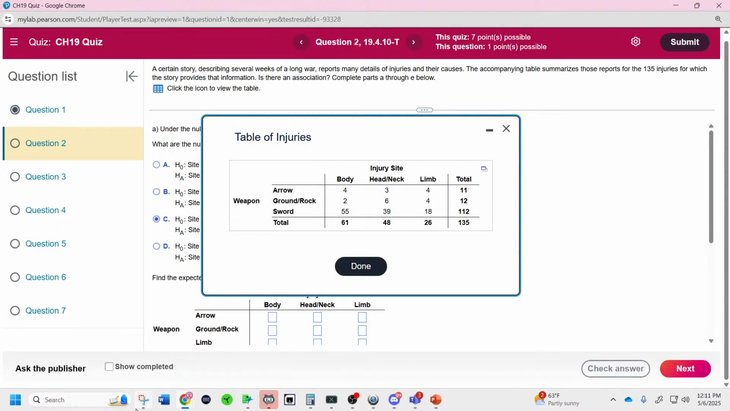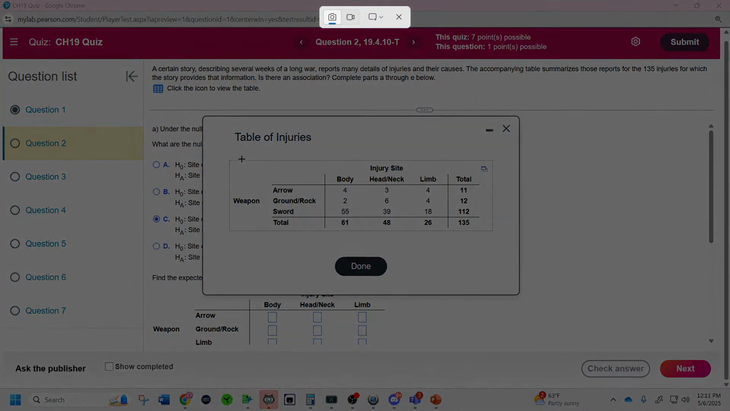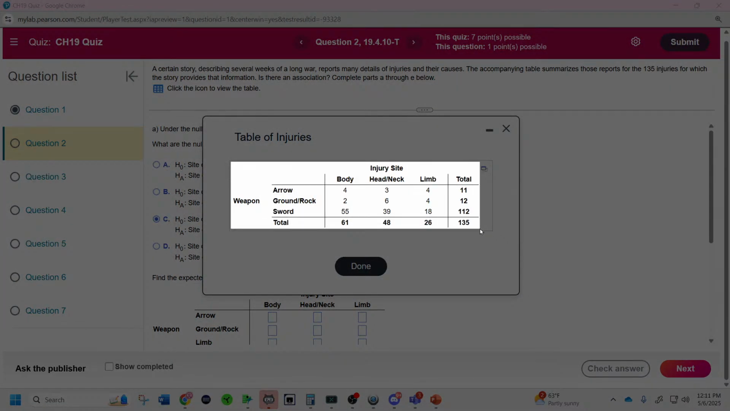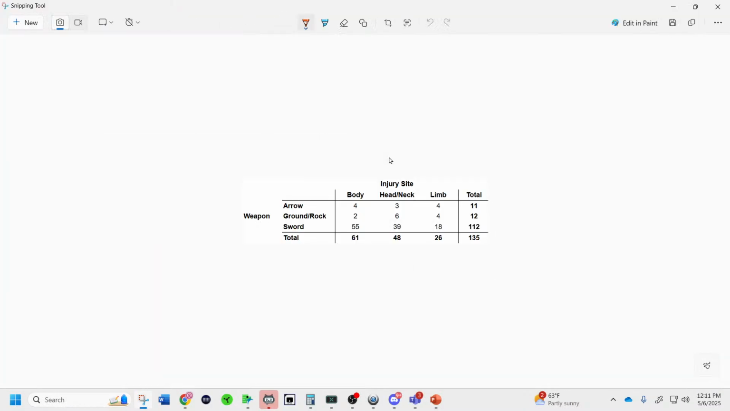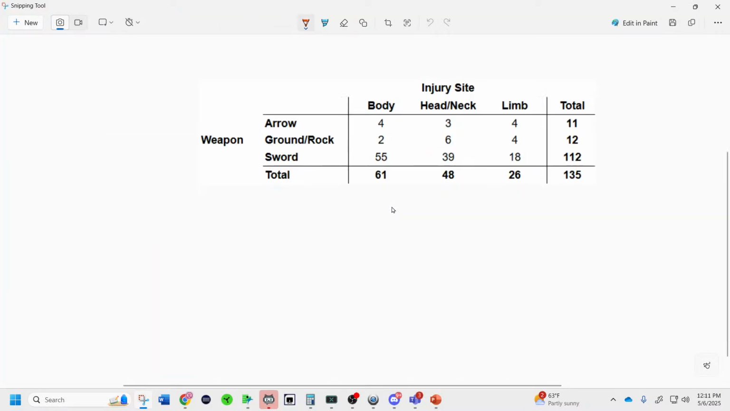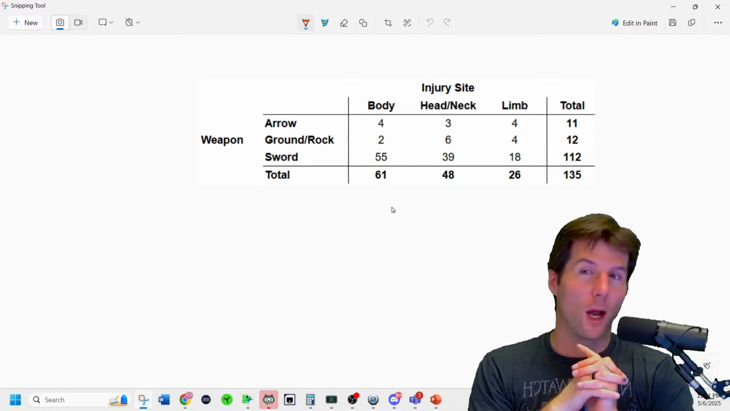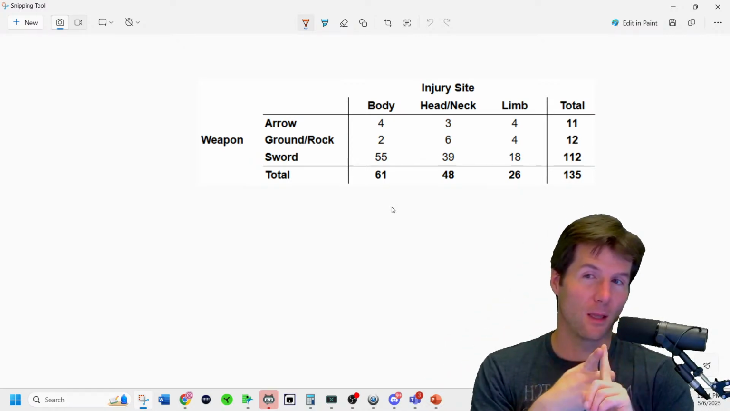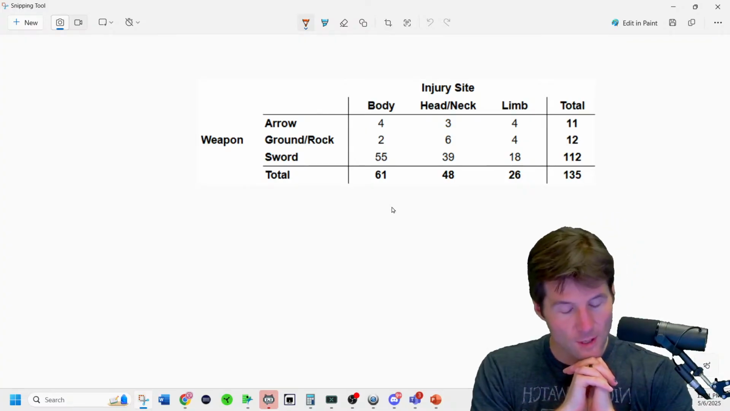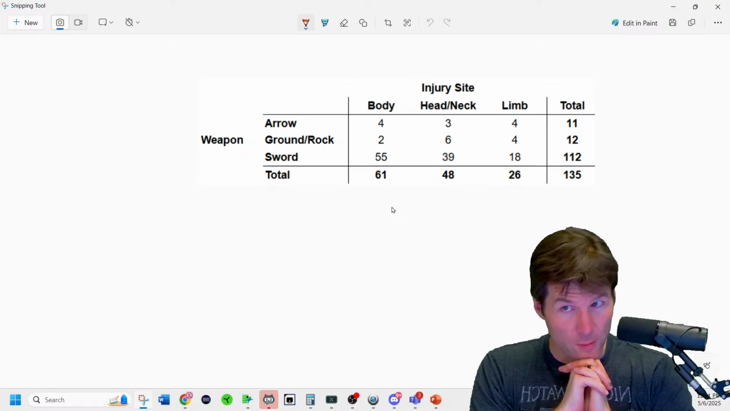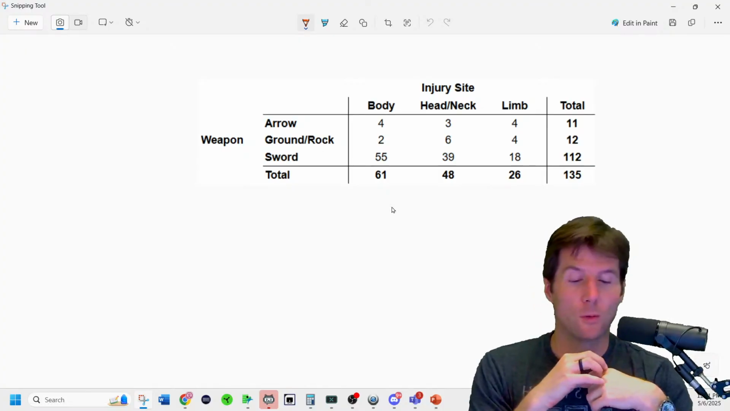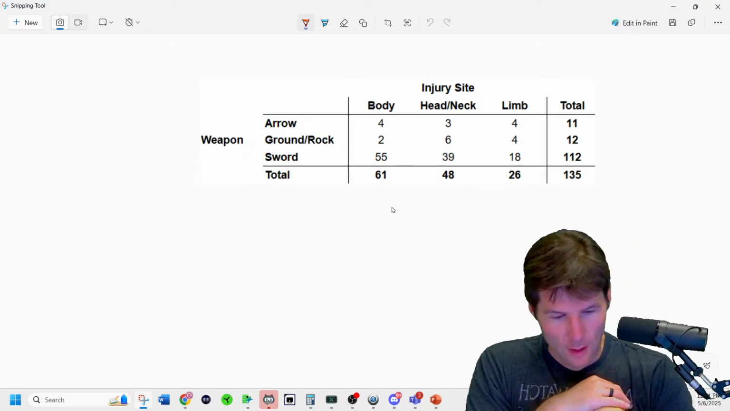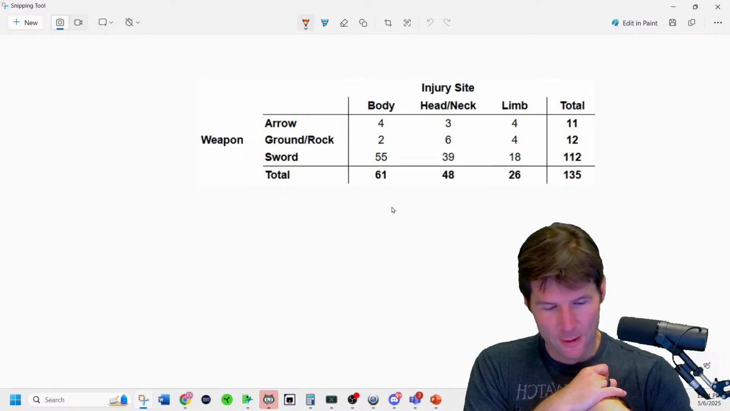So now we go and we grab the data. Who can figure out, just do this for me real quick, the expected cell count for limb hit by arrow? This is a good thing to see if you can do it for the test. How many people would be expected to be hit in the limb by an arrow? I'm trying to do it in my head. It's going to be pretty small, a little bit bigger than 2, I think. See if you can get it.